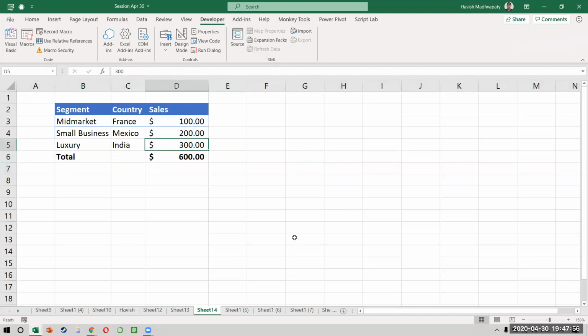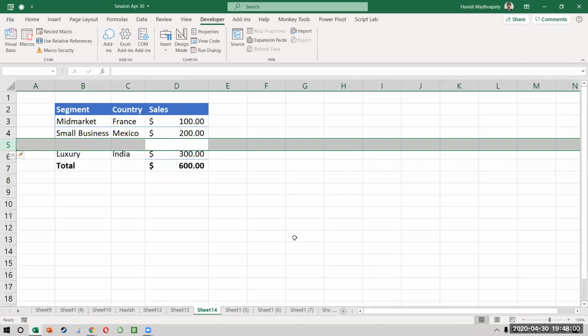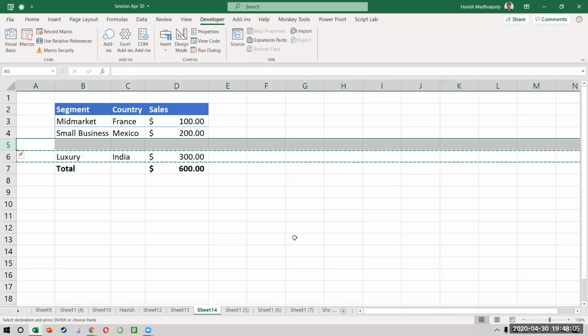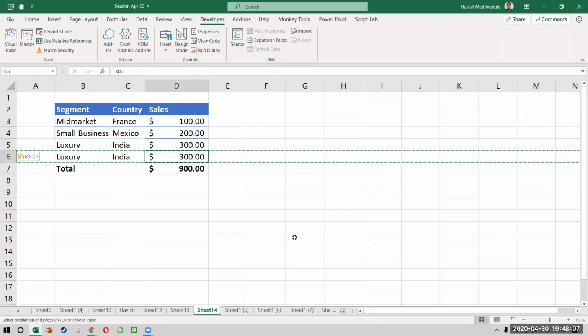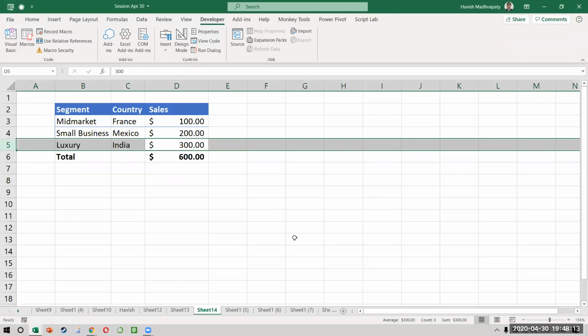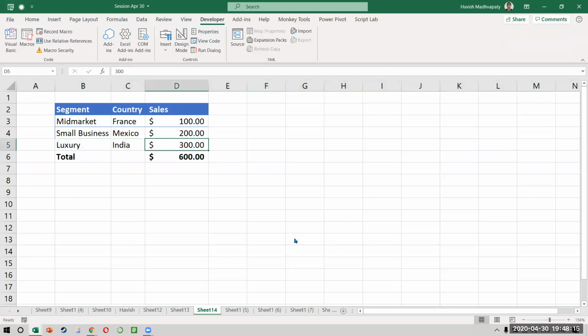Just watch. The first thing I'll do is I'll not insert a row here. I'll insert a row here. Then I will copy my row, paste it here. Now you notice the formula is automatically getting updated, and now the new value will come on top of this. What I'll do is I'll still do this example. You guys can go back and practice this on your own. So we'll have to do another recording. Not very complicated, just watch.